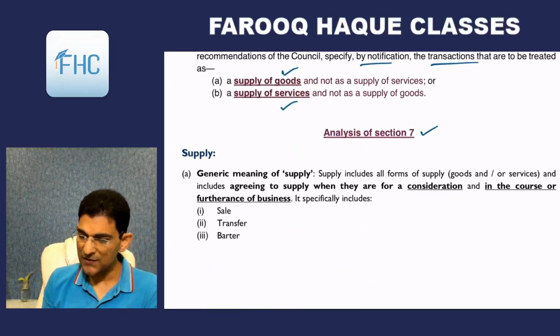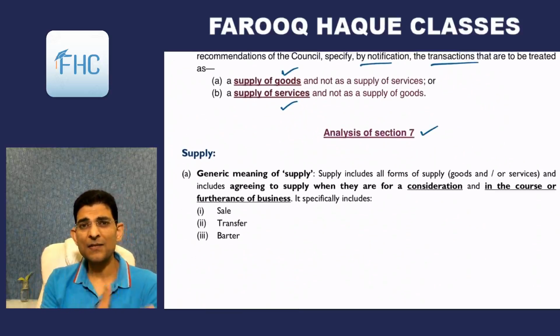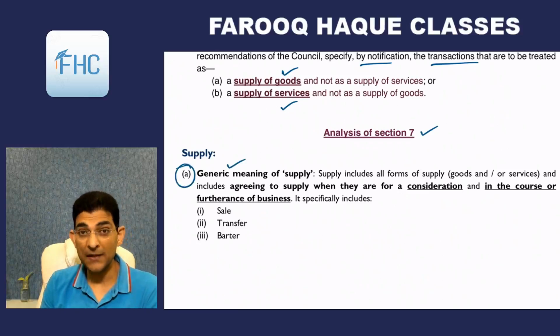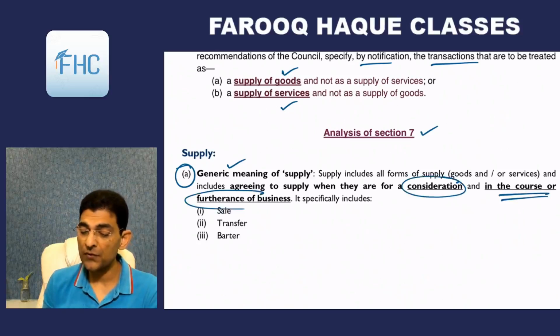Then coming to the analysis, so whatever I have explained is given here in writing. That first clause A is the generic meaning. Generic means the general meaning. And all these points were given subject to 2 conditions, that there should be consideration and it should be in the course of furtherance of business, right? And what were the transactions which are given there? Sale, transfer, barter, where ownership is transferred.